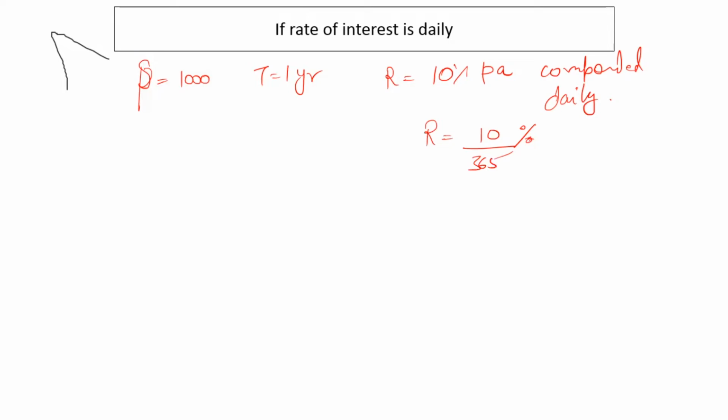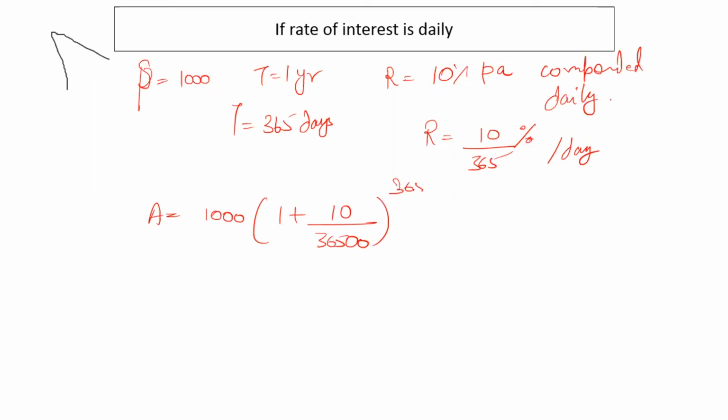If it is not mentioned whether it is a leap year or non-leap year, then also you'll take 365, right? So time will be 365 days. So my formula would become 1,000 into (1 plus 10 upon 36500) to the power 365. Of course, if a question comes, it would be for 2 to 3 or 4 days. It would not be for 365 days. But any doubts? Anything in this?